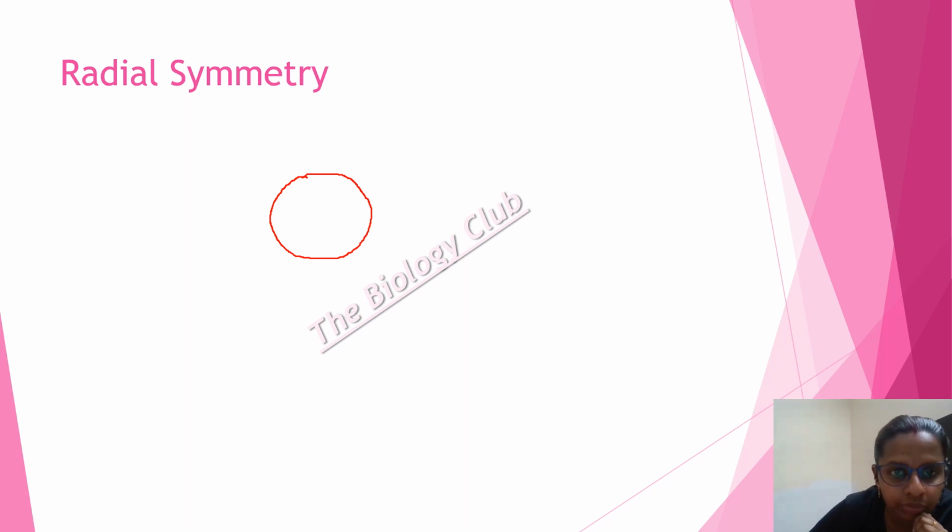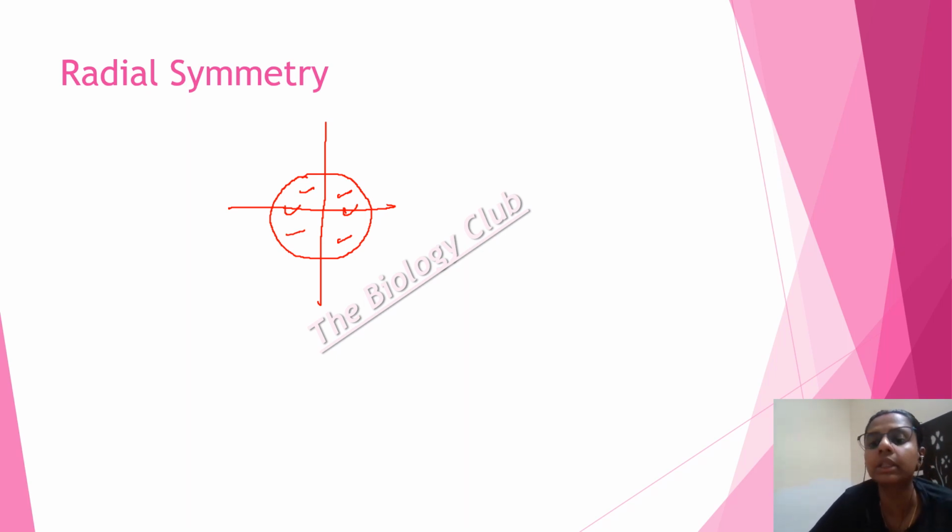If I cut through this particular plane, this half will be equal to this half, right? Now if I cut this circle like this also, this half will be identical to this half. So this is what radial symmetry is.